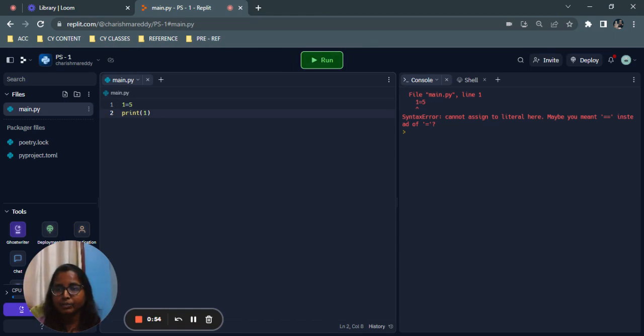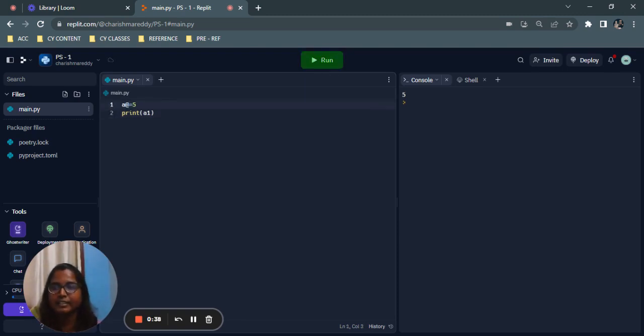But I can use something like this. I can say A1 and print A1, and that's possible. So you can use numbers after the letter, but you cannot use a number before it, right? And of course, special characters are not allowed. I cannot say a at the rate, it's not allowed. The only special character that's allowed in a variable is underscore. I repeat, the only special character that's allowed in a variable is underscore, right?